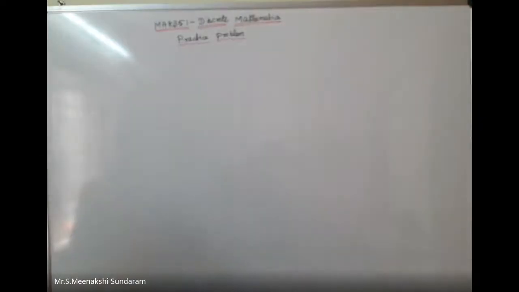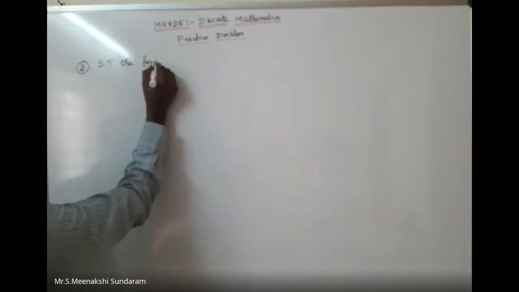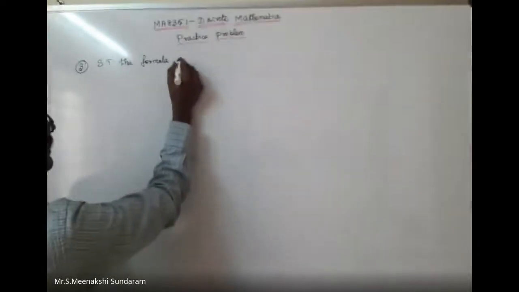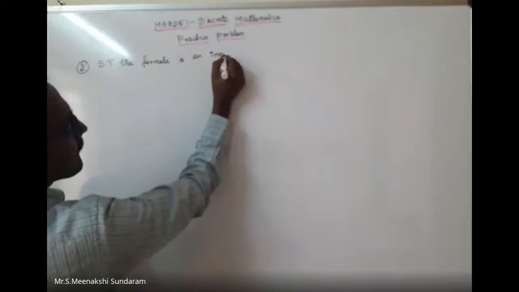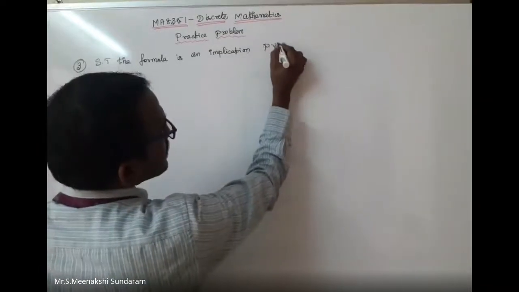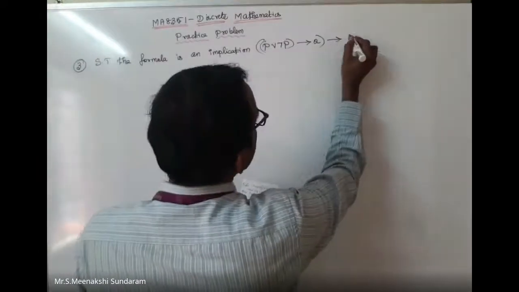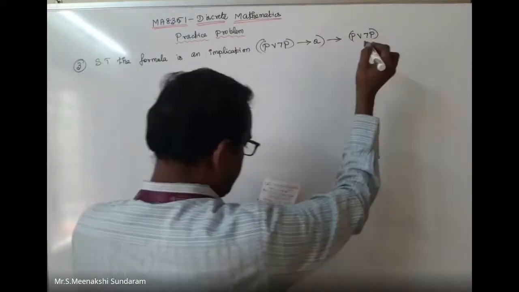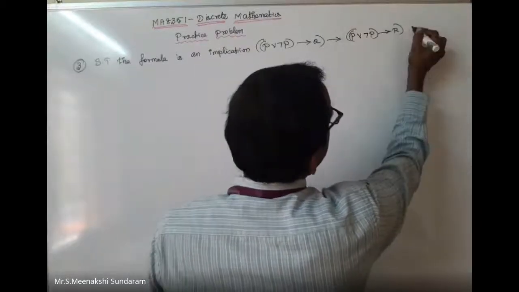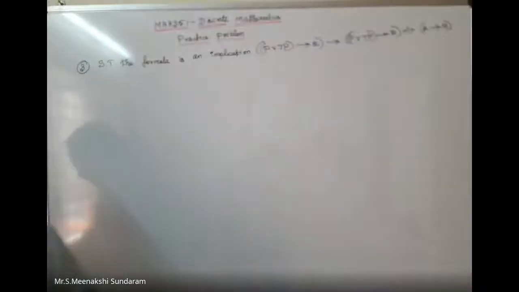The next problem is one that is asked in the university problems. The third one: show that the formula P disjunction negation P conditional Q, conditional P disjunction negation P conditional R, implies Q conditional R. You need to show that the formula is an implication.